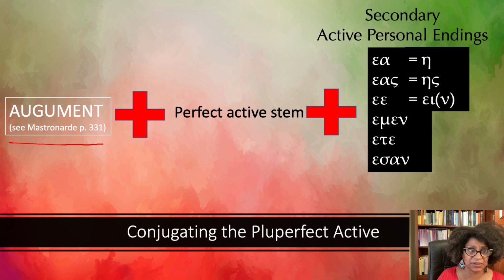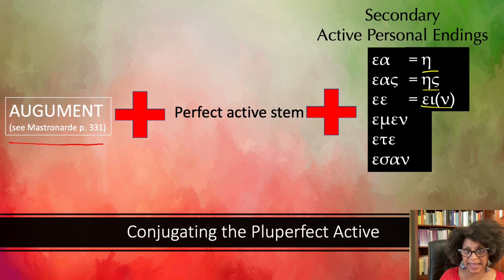But what about the ending? So you're going to take the augment, you're going to put that on the active stem, and then you're going to have the secondary endings. And these endings are a, ace, a, ace, a, and these are formed because this epsilon is going to be dominant in that ending, and you're going to just put the endings on.